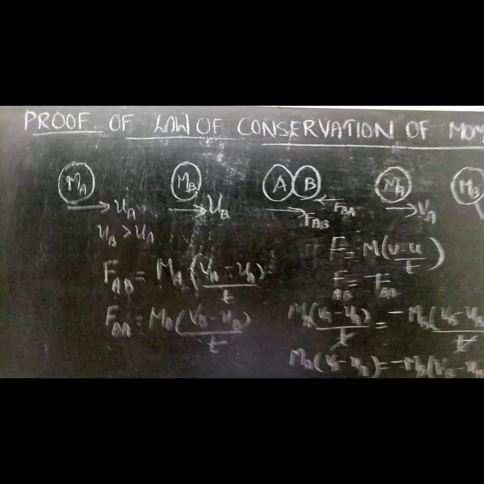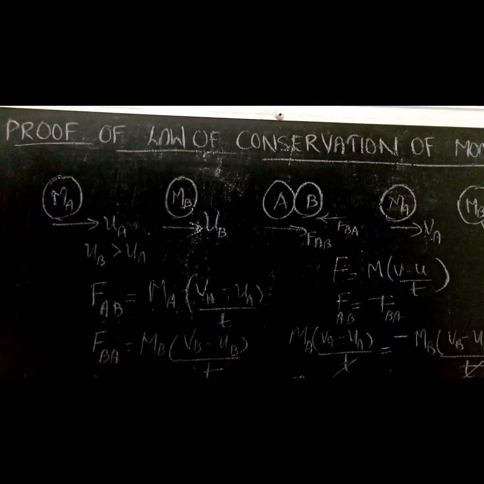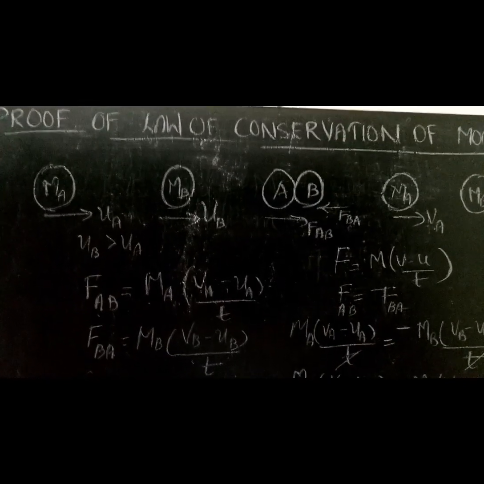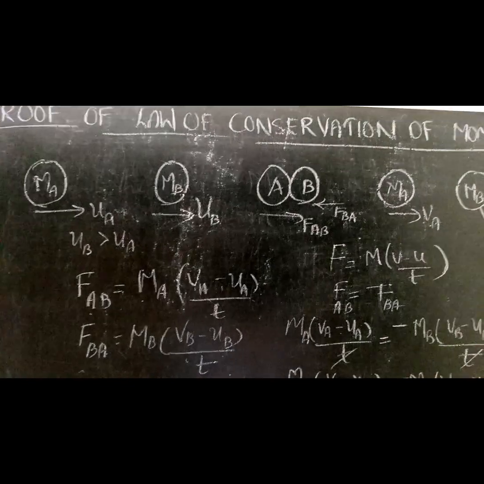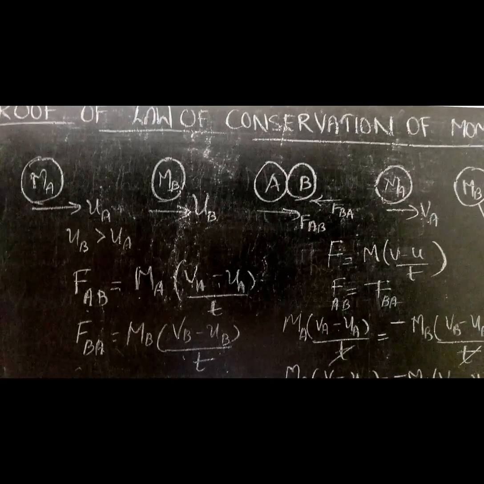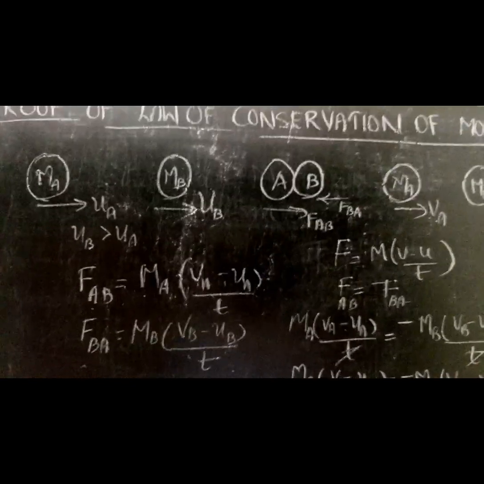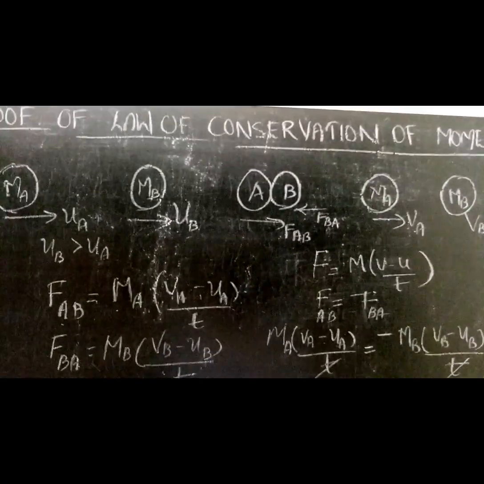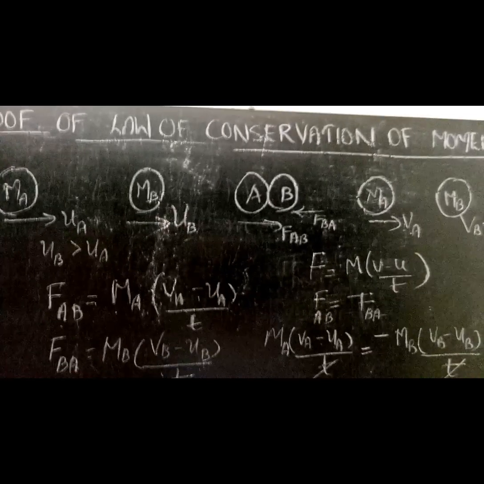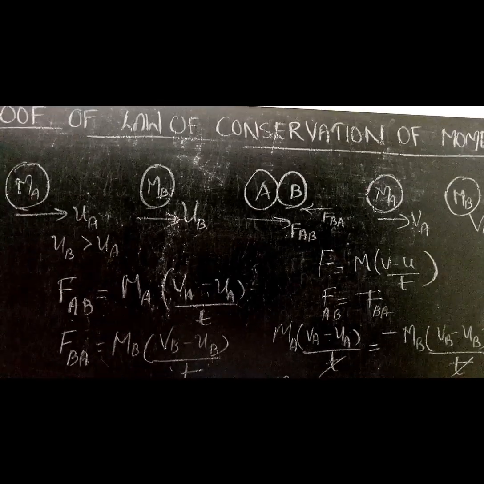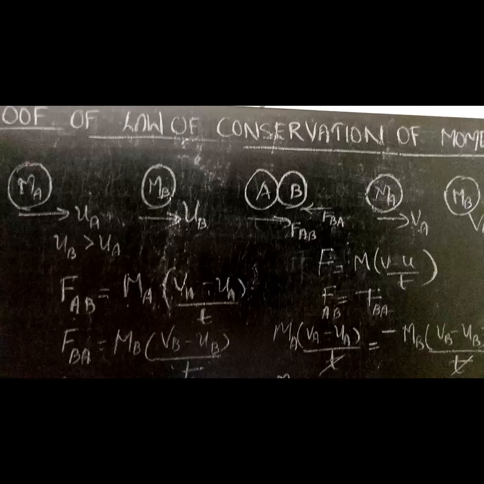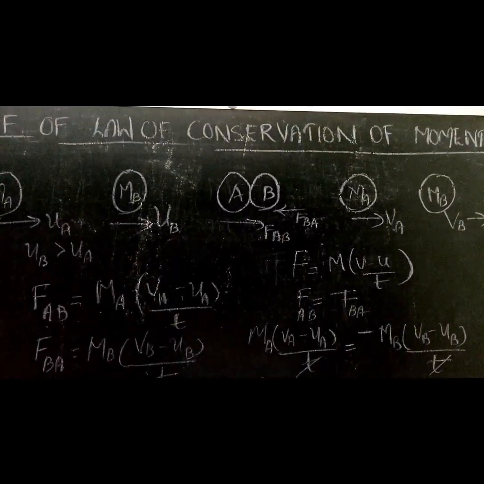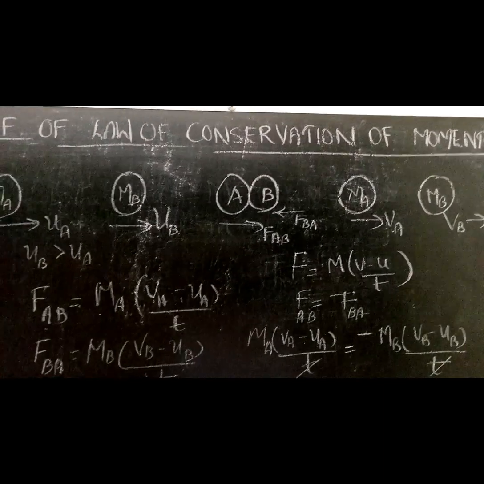Now I will repeat. You have to consider two objects A and B having masses MA and MB. A is moving with an initial velocity UA and B is moving with an initial velocity UB, and UB is greater than UA, so that after some time they collide with each other. These two objects together are considered as an isolated system. During the collision, A will apply force on B and B will apply force on A. After the collision, A moves with a velocity VA and B moves with a velocity VB.